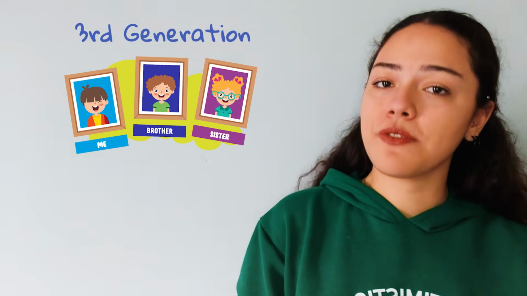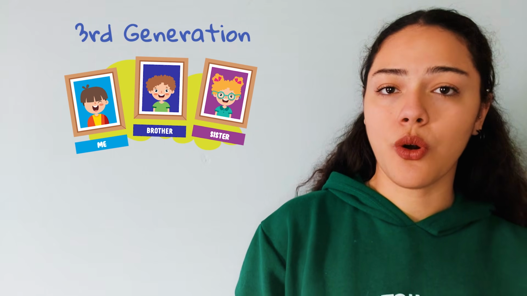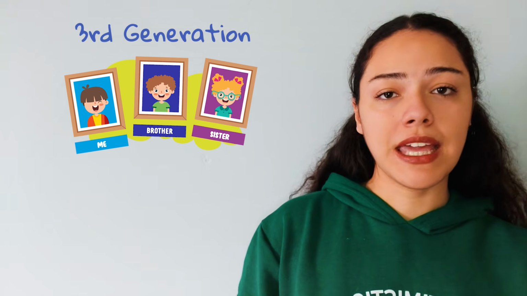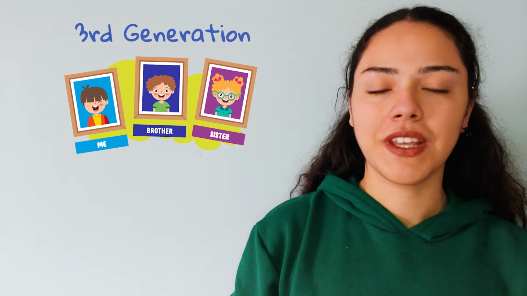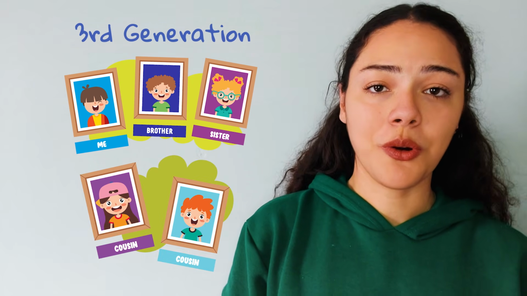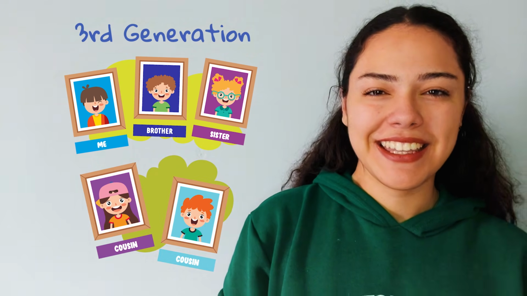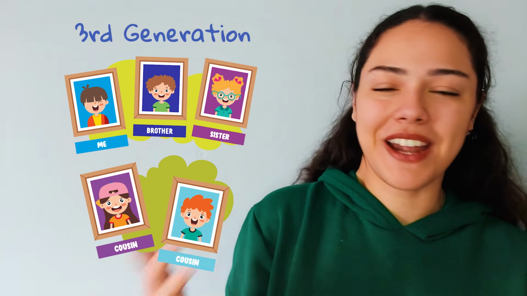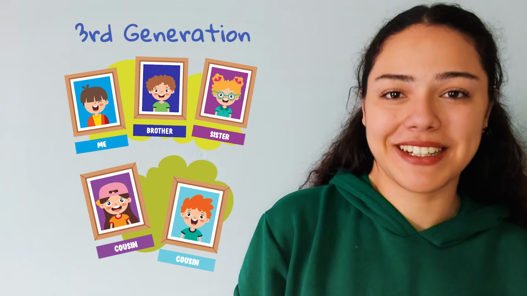If we have a female sibling, she is called our sister. If we have a male sibling, he is called our brother. If our uncles and aunts have children, then those children are called our cousins. Kids in this generation can be either our best friends or complete troublemakers.